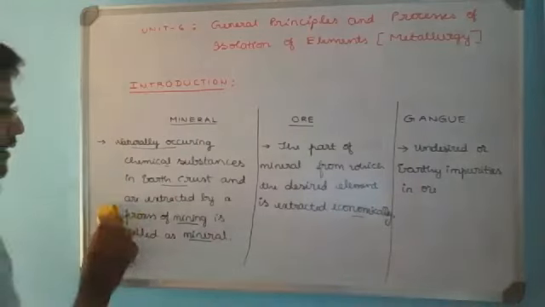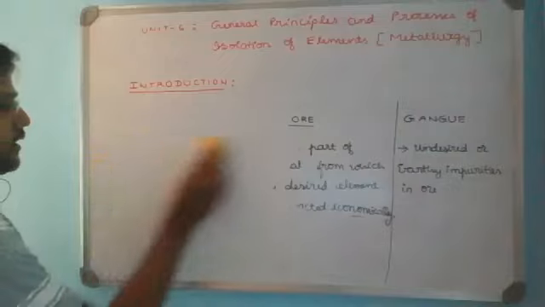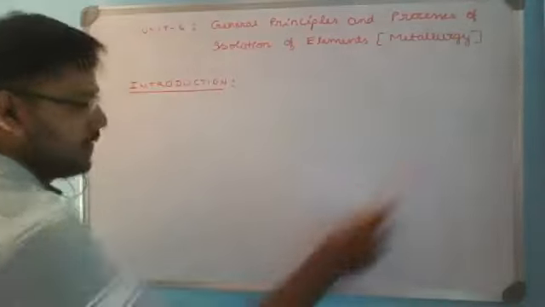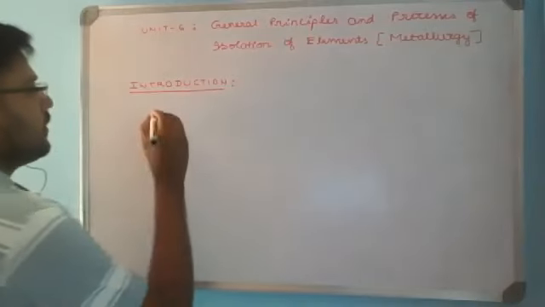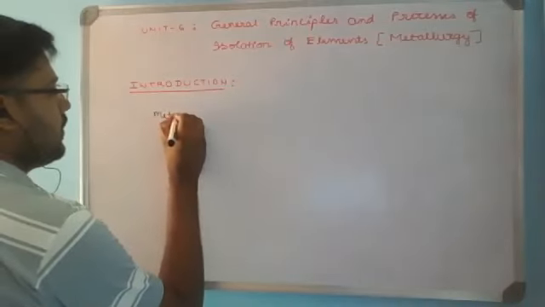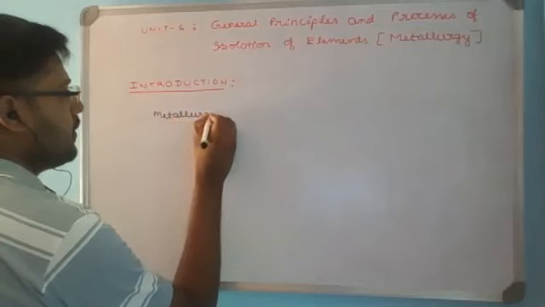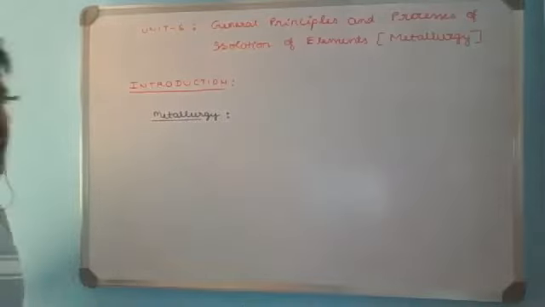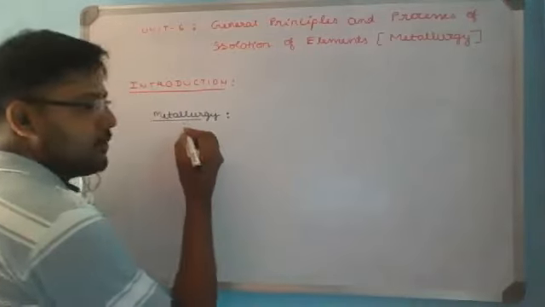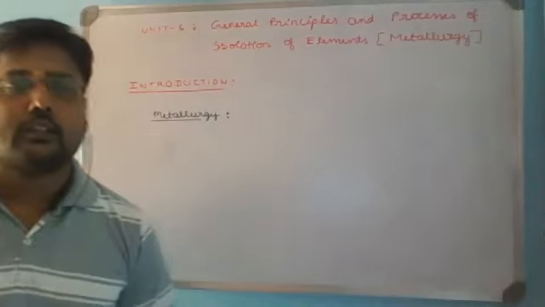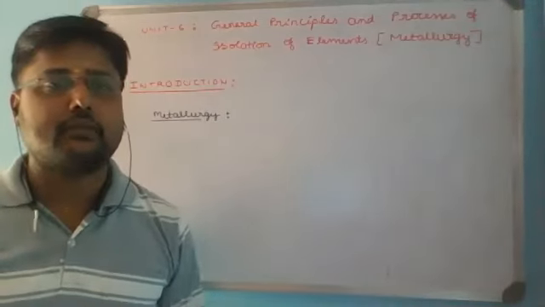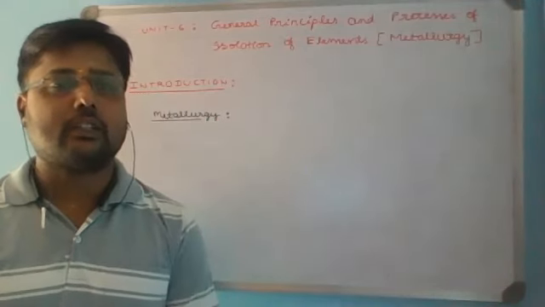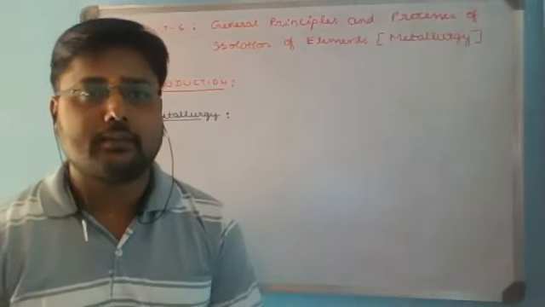Now we'll try to understand and define the branch metallurgy. The branch of chemistry which deals with all the scientific and technological processes involved in the extraction of elements is defined as metallurgy.